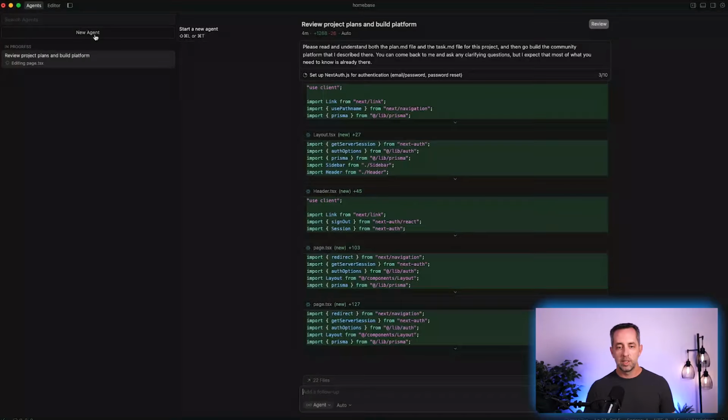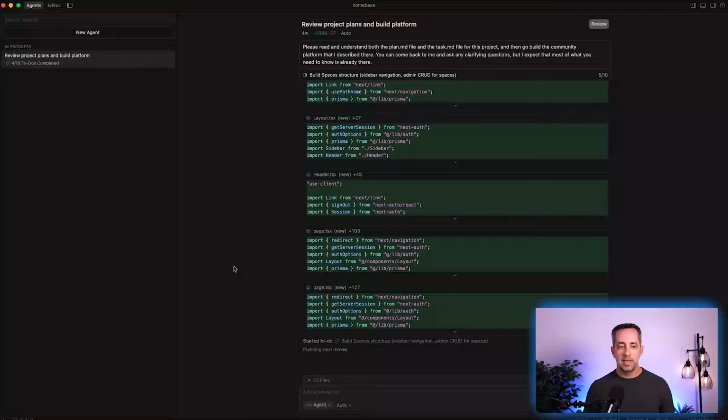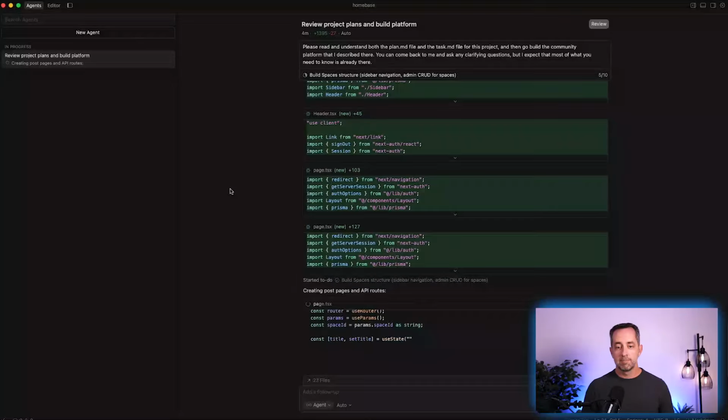But you sure enough can create multiple agents here, and you can have this kind of multi-agent parallel process going. I've learned the hard way in my projects with Claude Code: don't spin up multiple agents working on the same thing all at once. Since we're starting from scratch, everything is all at once, so there's no separation of front end or back end or admin panel and all this kind of stuff. So we just want to let this go do its thing, and we'll see what the outcome is after it's done.